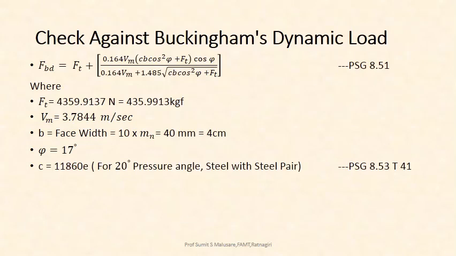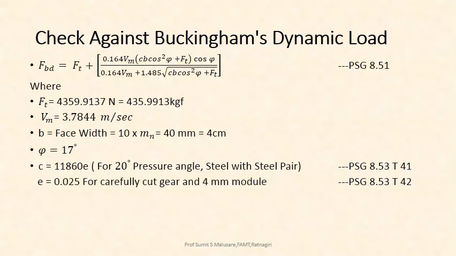C is equal to 11860 times E, for a 20-degree pressure angle and a steel with steel pair, with reference to table number 41, PSG 8.53. The value for E is given in table number 42 on the same page, PSG 8.53. For carefully cut gears and 4 mm module, it is given as 0.025. So from this you get the value of C equal to 296.5.